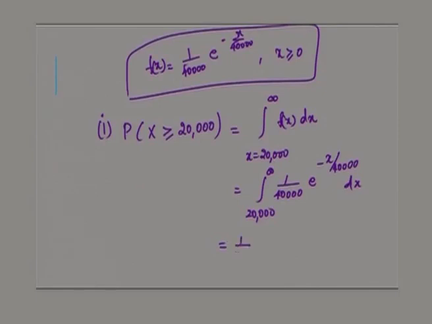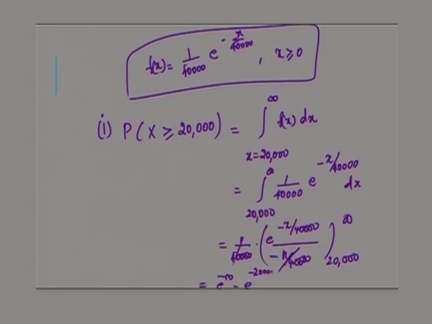Integrating and substituting the limits, 1 by 40,000 e power minus x by 40,000 divided by minus 1 by 40,000, limits from 20,000 to infinity. Cancelling, substituting, e power minus infinity, this is minus e power minus 20,000 by 40,000 by minus 1. This gives you e power minus 0.5.